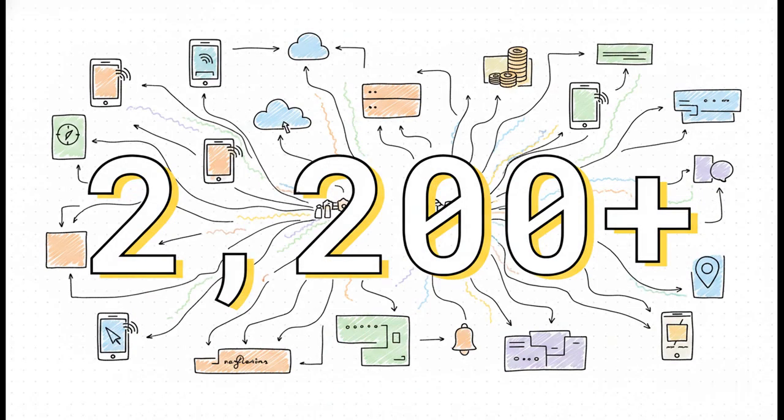To really grasp the massive scale of the problem we're looking at, consider this. By 2019, Uber's products were powered by over 2,200 individual microservices. 2,200. Just think about that for a second. When you tap a button to request a ride, you aren't just talking to one server. No way. Your single request triggers a massive cascade of thousands of independent systems handling routing, payments, notifications, you name it, and they all need to talk to each other simultaneously in real time.